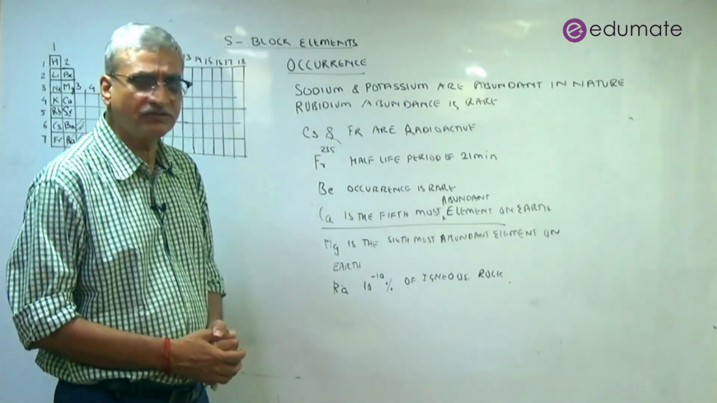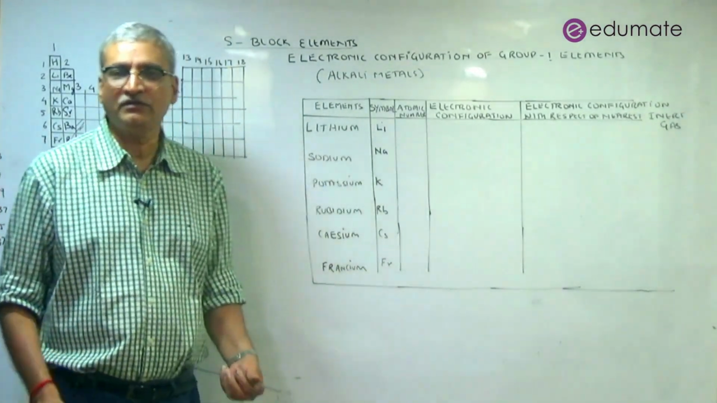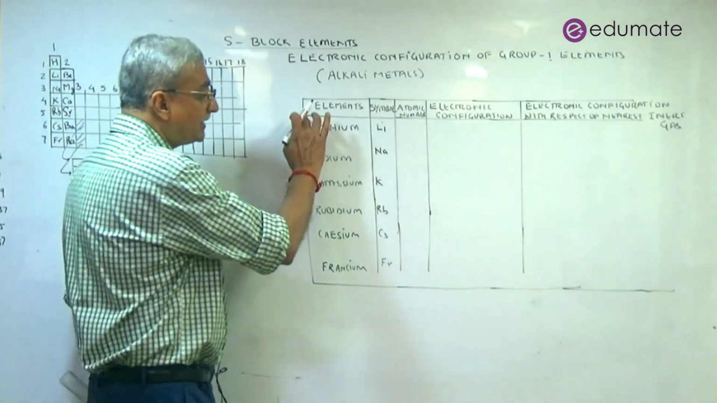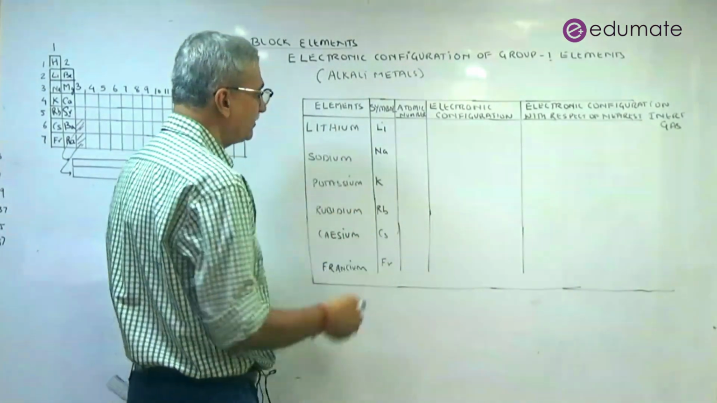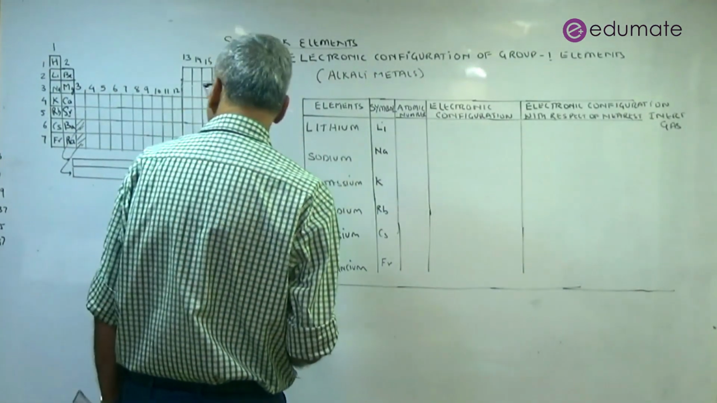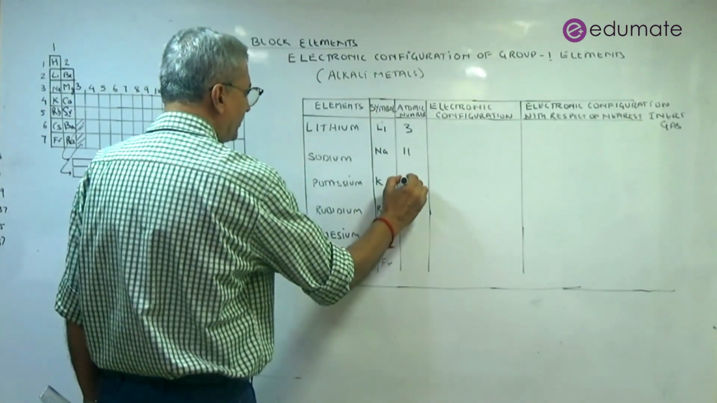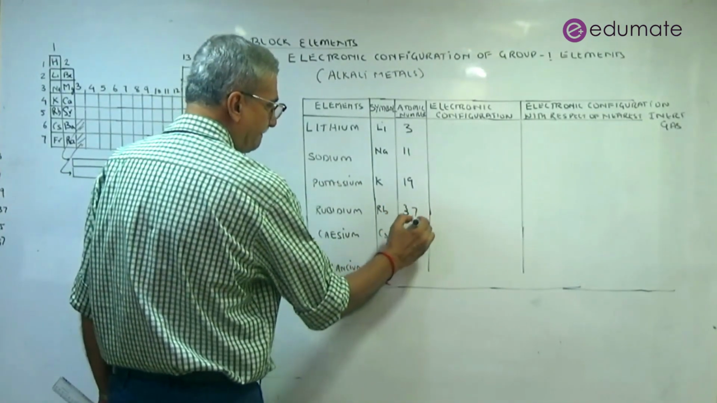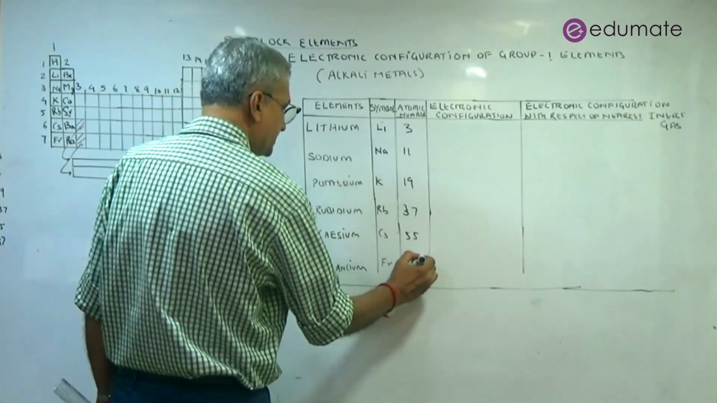We now have to proceed to the electronic configuration. We now talk about the electronic configuration of the alkali metals. Actually, I have not taken hydrogen over here. Hydrogen is 1s1. We only talk about lithium, sodium, potassium, rubidium, cesium, and francium. So we have lithium with atomic number 3, sodium 11, potassium we know is 19, then rubidium is 37, then this will be 55 and this will be 87.